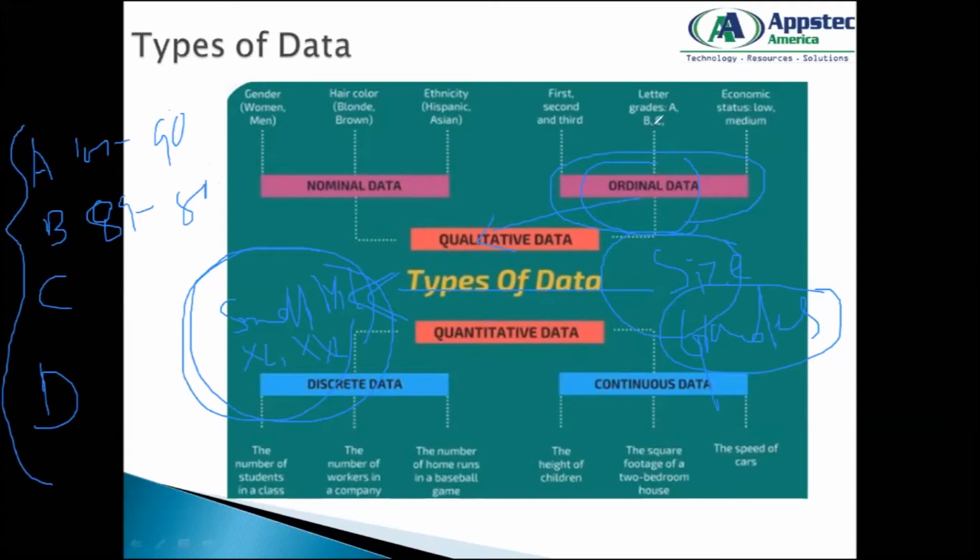Then let's say you have data which says economic status, like low, medium, high. This is again ordinal data. These are non-numeric and you cannot measure how much low or how much high, but you can count it. So these are the various data.